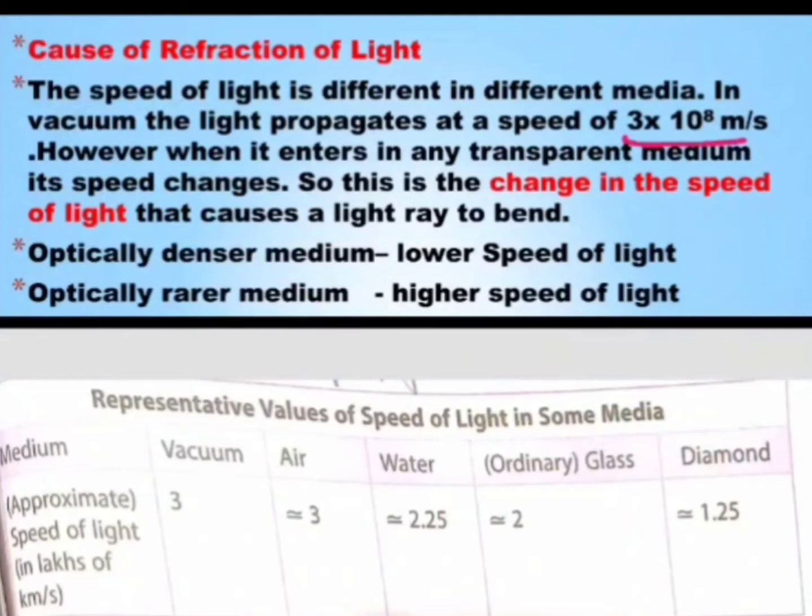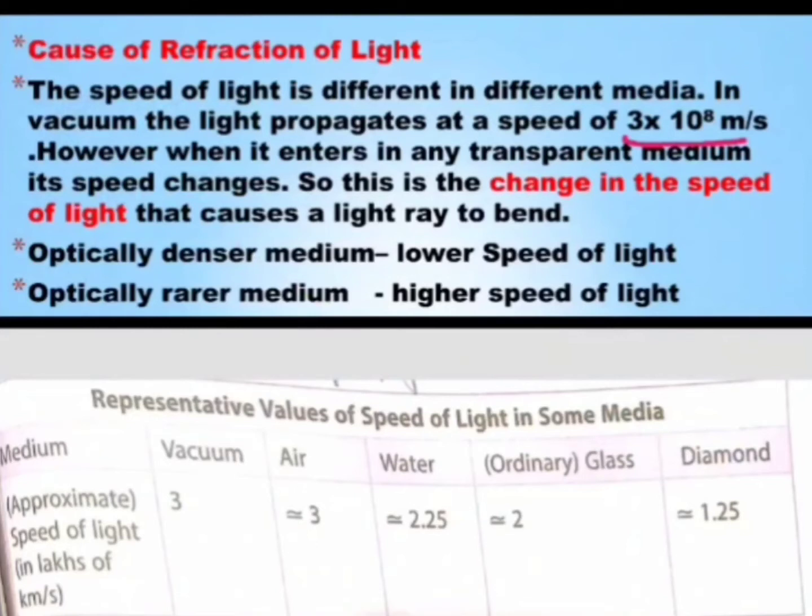So whenever the light enters from one medium to another, जैसे ही लाइट एक से दूसरे मीडियम में एंटर होगी, सबसे पहले उसकी स्पीड में चेंज आएगा, because it has to cross that medium, right? So that change in the speed of light will make the light bend towards or away from the normal depending upon the nature of the medium.